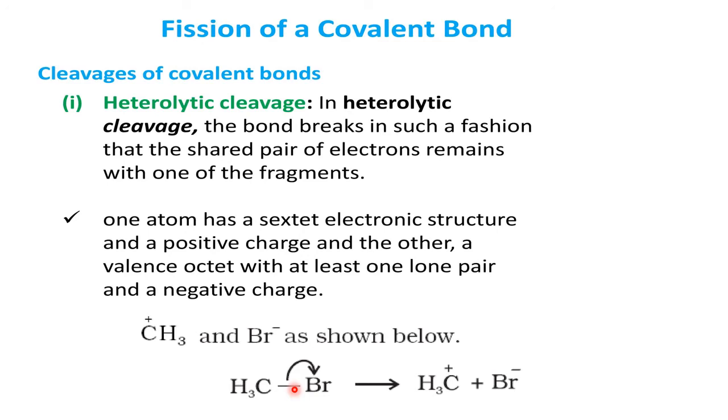Therefore bromine is taking both electrons, this is after making the bond. Once the methyl bromide is formed, it is getting ready for the attack by the attacking reagent. In that condition, bromide takes both its electrons. When it is taking both electrons, that means the electrons lie with the bromine, not with the methyl. Therefore bromide gets the negative charge and the methyl gets the positive charge. In this way, the methyl positive ion is formed. So positive charge is created on the carbon of the methyl. Okay, please hold. What happens afterwards?